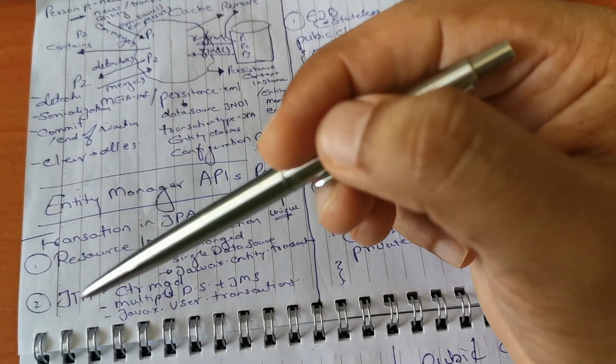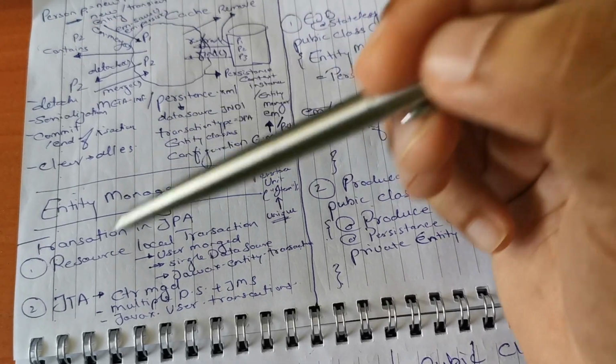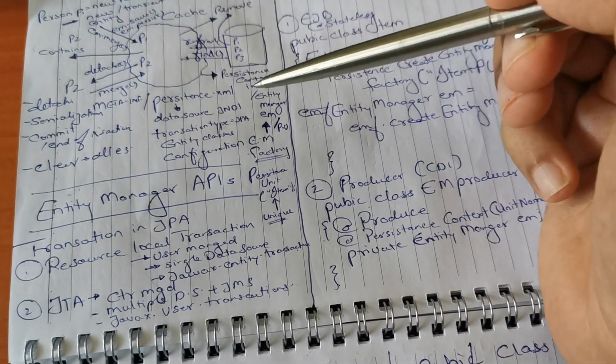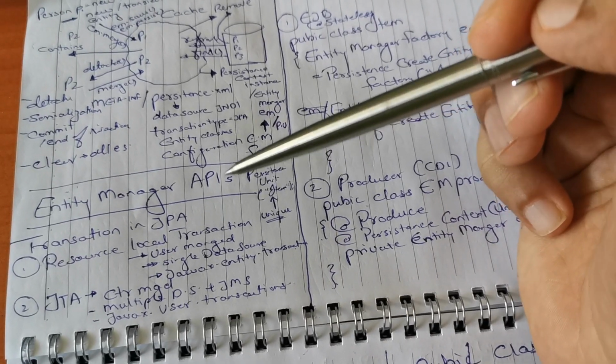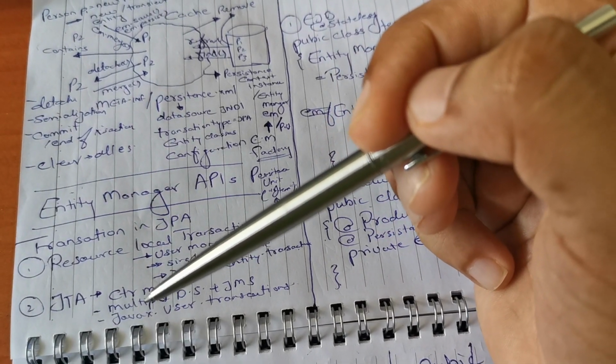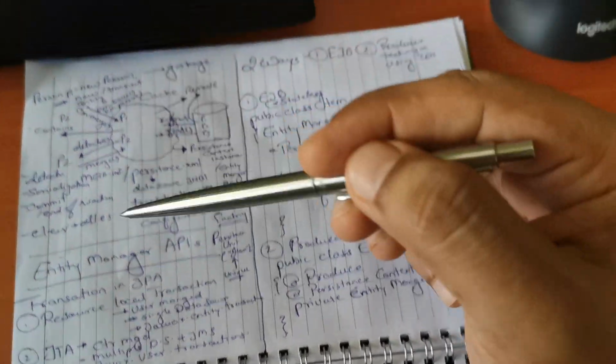Another is called the Java Transaction API, which is container managed, in which you don't have to do all those things. It is managed by the container. It can have multiple data sources. It can manage JMS as well, and it is managed through javax UserTransaction. So this is about the theoretical part.